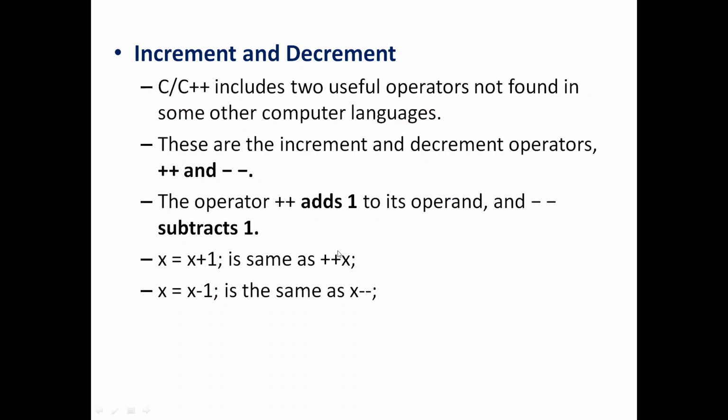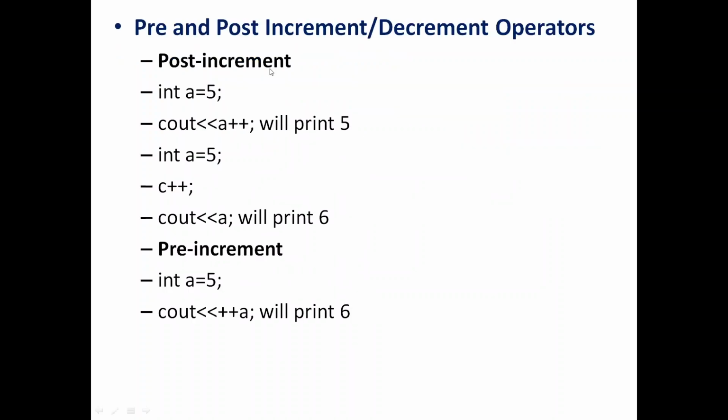This can be simplified by the statements plus plus x and x minus minus, and these two are equivalent of these statements. This is called increment and decrement. But they have two variations. There are two variants of increment and decrement available. Through this example, you can clearly understand the difference between post increment and pre increment.